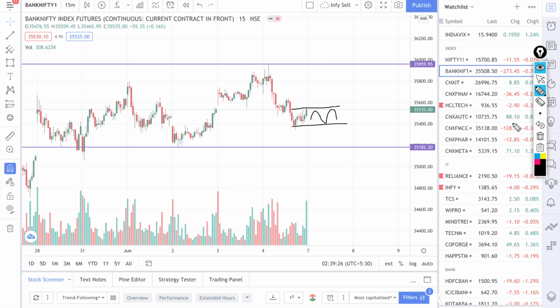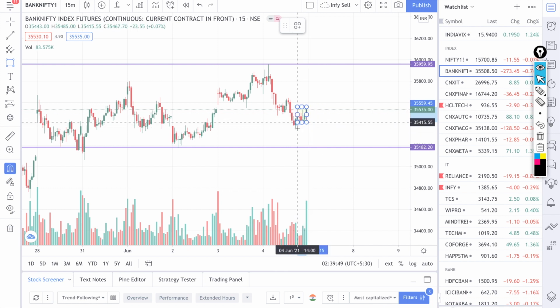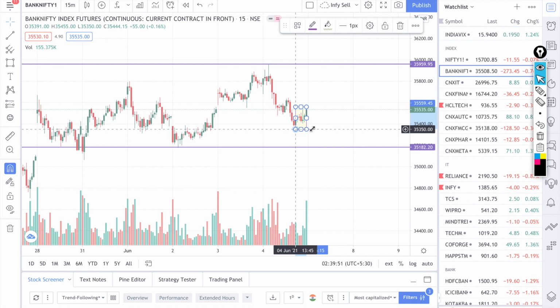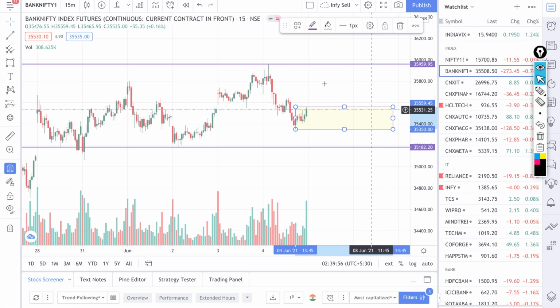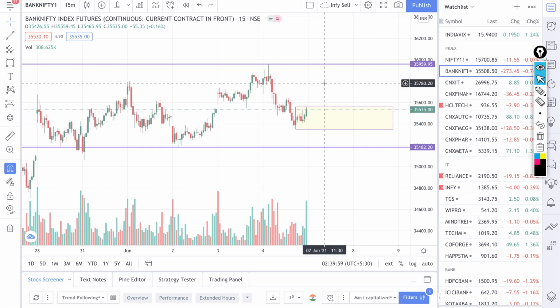Basically, I'm giving a proper diagram so that you guys can be very familiar with it. Let me go to this particular area and draw this box so that you can understand. Okay, so this is the area I'm talking about. This is the last 15 minutes candle which I'm talking about. This particular range becomes very important. If the market opens flat, in the sense in this particular range itself.